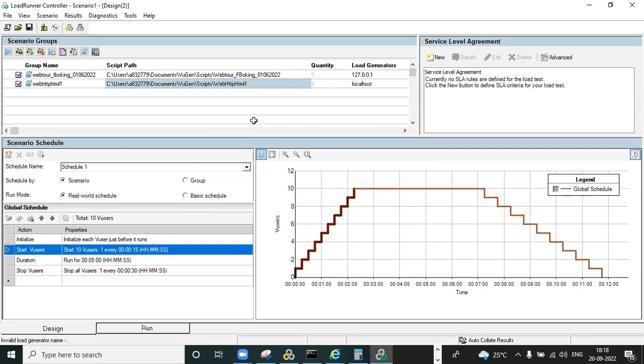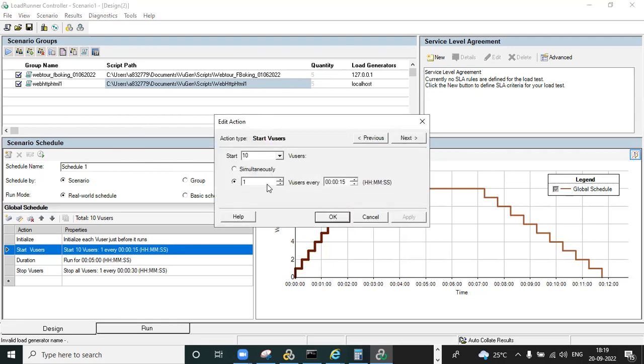If you share the ramp up duration and the number of users, everything will be the same. Maybe you can change to schedule by group, if you want the number of user count to be different, and the duration also to be different, you can give different values. So start user is nothing but ramp up. I'm giving that every one user will ramp up in 15 seconds. So total users will be 10 users. How much time does every one user take to come? 15 seconds. You can observe in notepad.